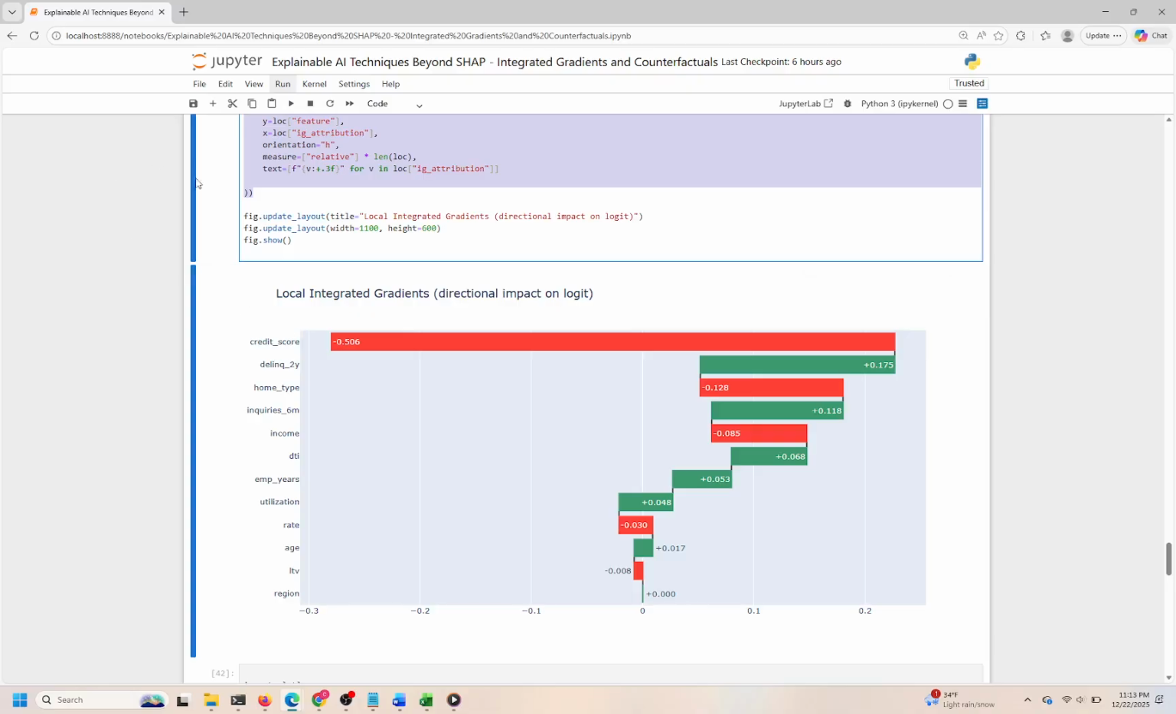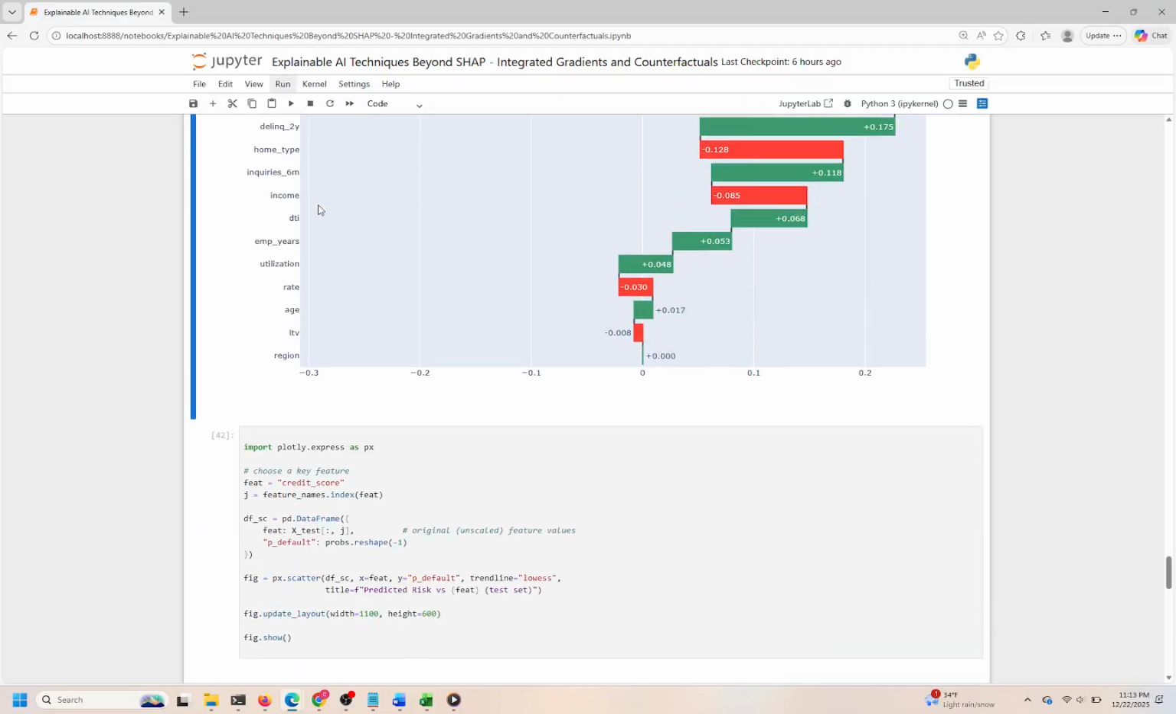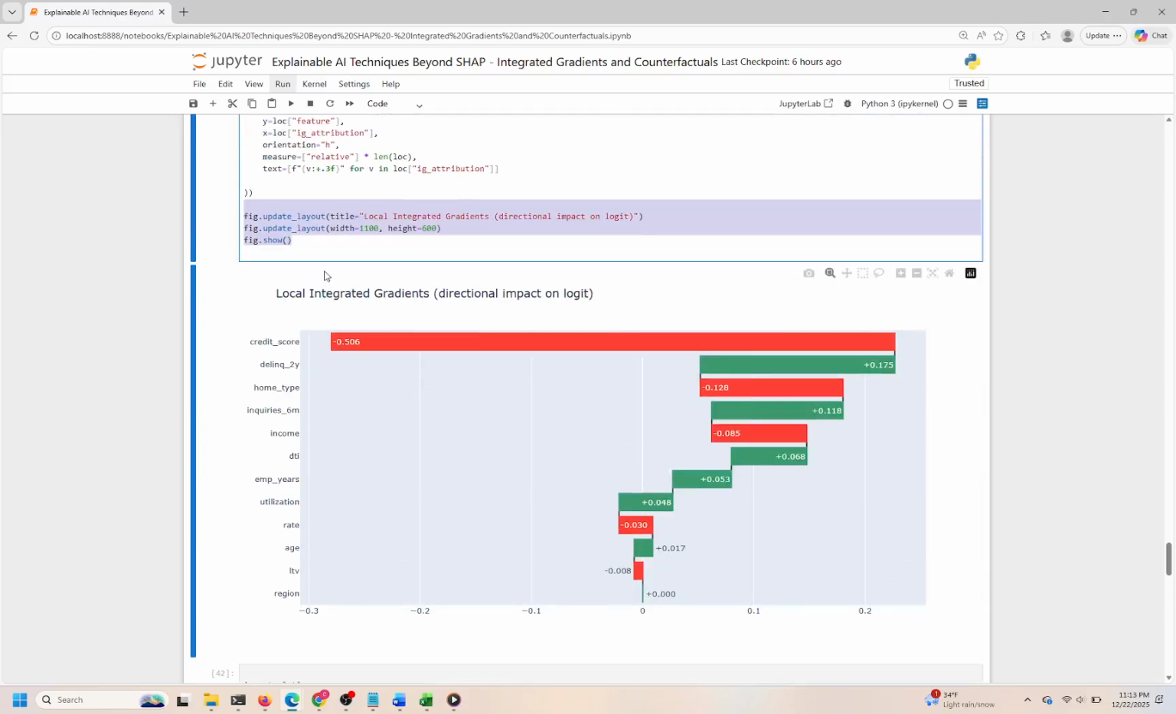When you view the output, look for which features have the largest positive or negative bars, as these are the key drivers influencing the model's decision for this particular instance. Overall, this visualization provides a clear, step-by-step breakdown of how individual features affect the model's output, making it a powerful tool for model interpretability and debugging.